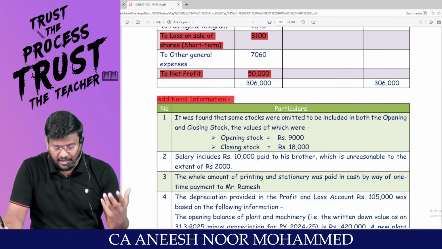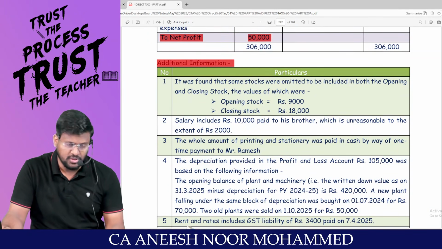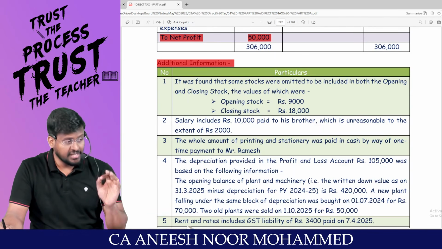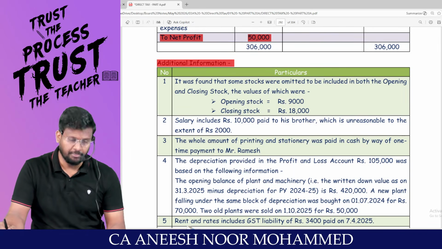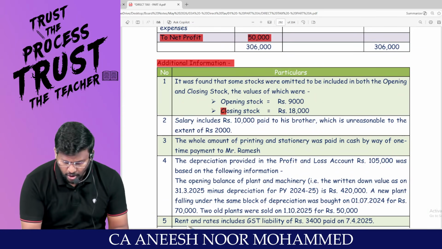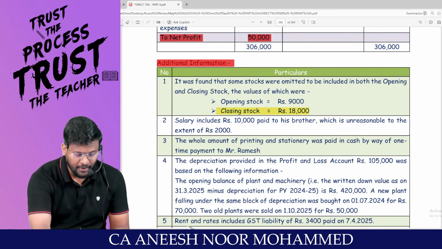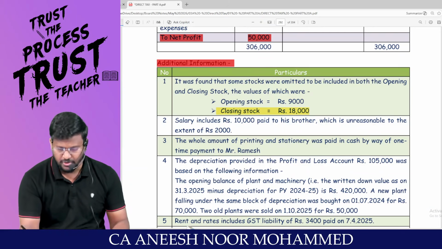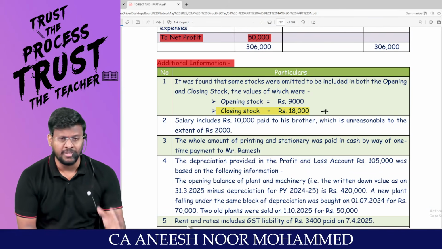It was found that some stocks were omitted to be included in both the opening and closing stock. That means there is a mistake in the opening stock and closing stock, so there is a mistake in GP. If the closing stock of 18,000 has not been included, the credit side of the trading account would have come down. So if closing stock reduces, GP reduces, and I have to add this 18,000. Opening stock of 9,000 rupees has not been included.